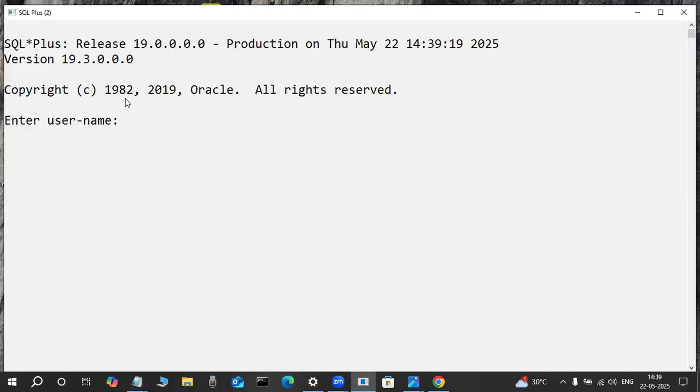What is the default username? Anybody guess? Very good, Scott is the default username. And the password is what? Anybody, any Java developers having an idea? Very good, Tiger. They are telling this, but it is 100% wrong.